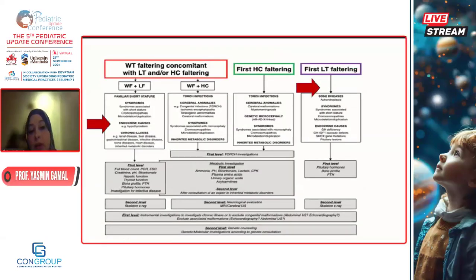If he's having weight faltering with length faltering, weight plus length, think endocrinal causes. If it's weight with head circumference, think torch infections, cerebral anomalies, or syndromes. If the head circumference is not growing properly first, we have to exclude, of course, torch infections and cerebral anomalies and genetic microcephaly. And if the length faltered first and the height is affected more than the weight, think endocrinal causes, think syndromic or bone disease. And accordingly, you will order the first line of bone profile, parathyroid hormone, and later on hormonal profiles.